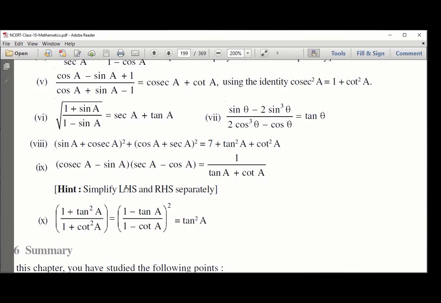Anyone want to say or ask anything? How to try the 9th question? Cosec A minus sin A multiplied by sec A minus cos A. It is not difficult, but I want to see how you do it. Think about ideas, and we'll talk about it.